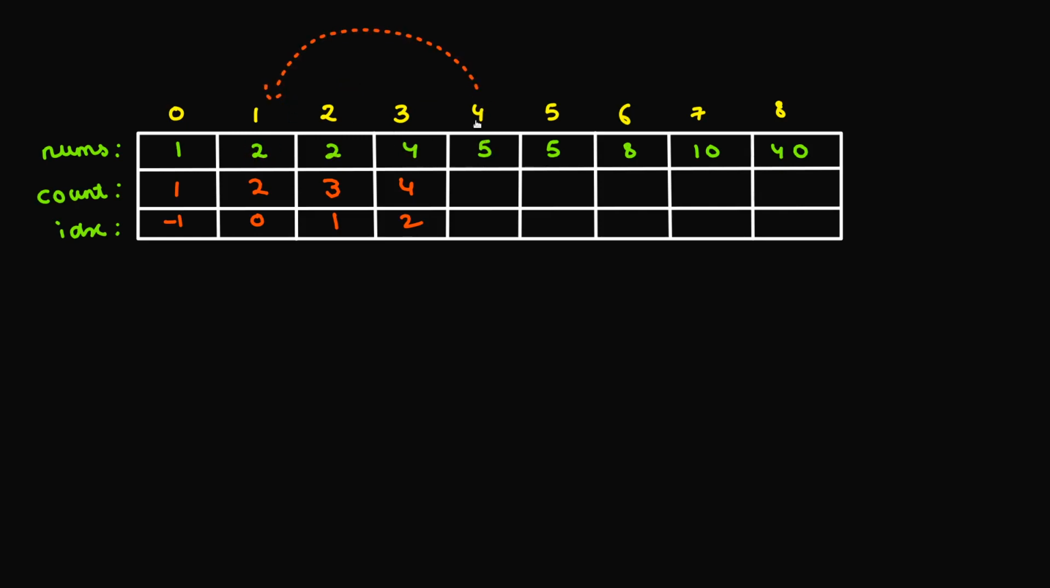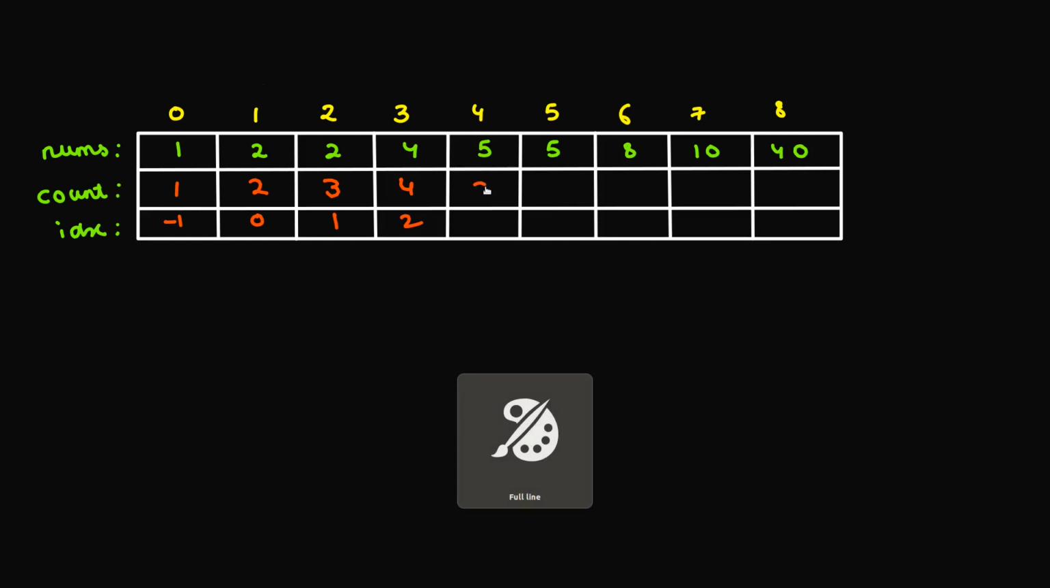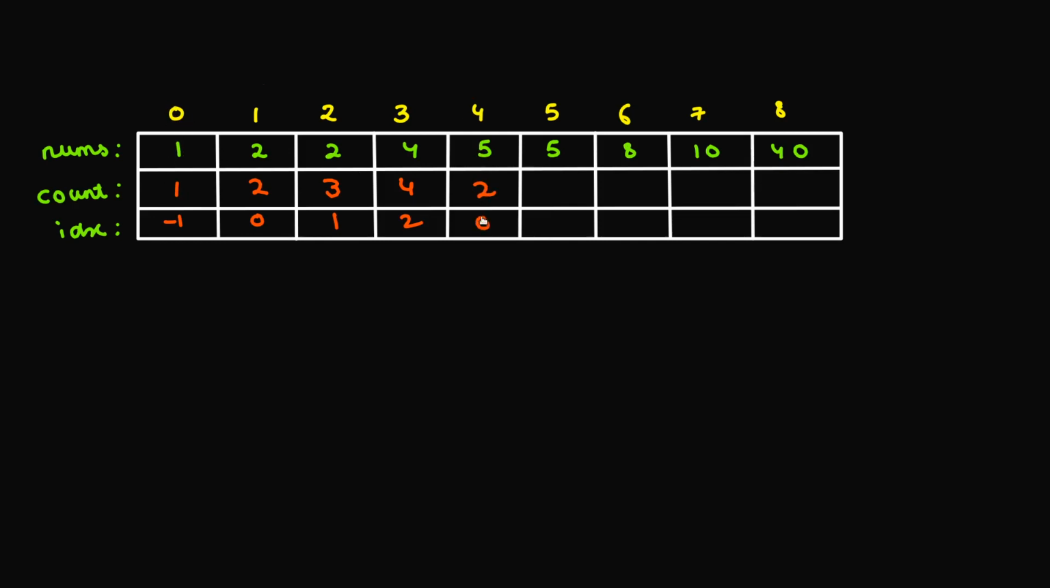Can I come from this 2? No, that's not again possible. Can I come from this 1 to this 5? Yes, that's possible, because 1 definitely divides 5. The size of the subset at this 1 is 1. So the size of the subset that's going to be at this 5 is 2. So that's what I'll do. The size of the subset is 2. And the index from where I'm coming is 0. So I'll be just storing the previous index, which is 0.